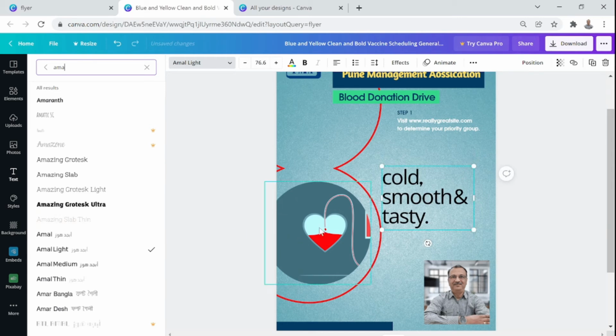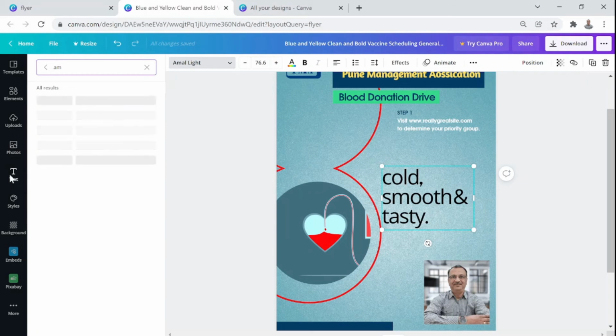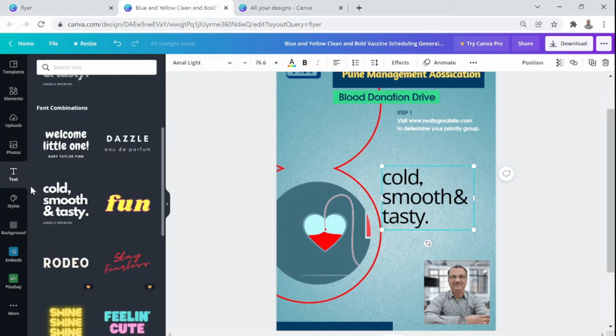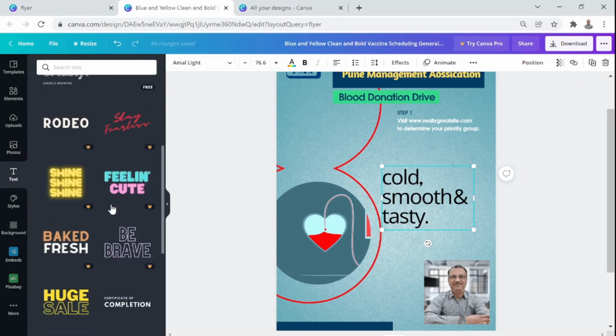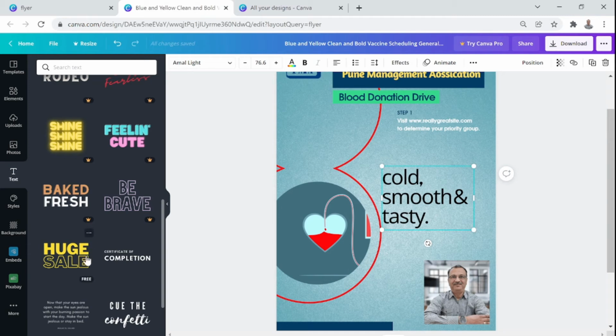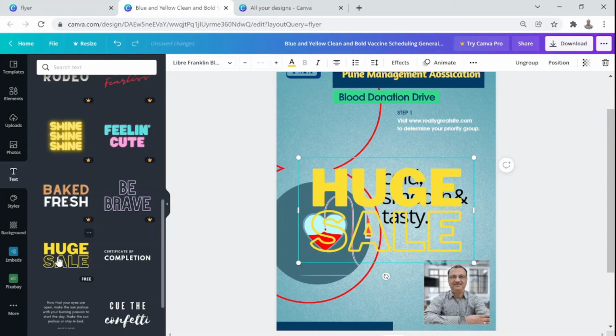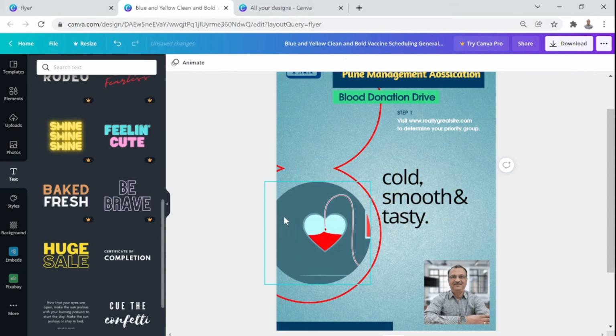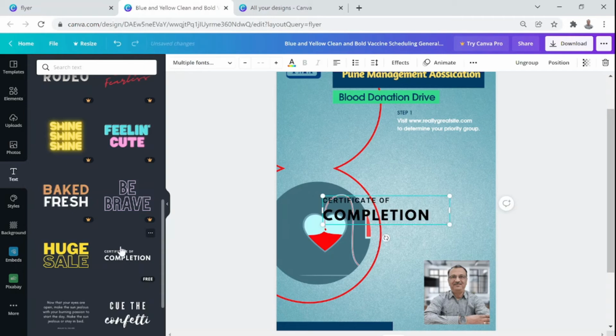Let me go and do one more styling job. So I'll delete this one more time, and I'll go to text again. Let me choose now anything which is free here. For example, this one is okay. Certificate of completion. Can we use that? Yeah, everything that you need can be done. Certificate of completion. There are no beer mugs.